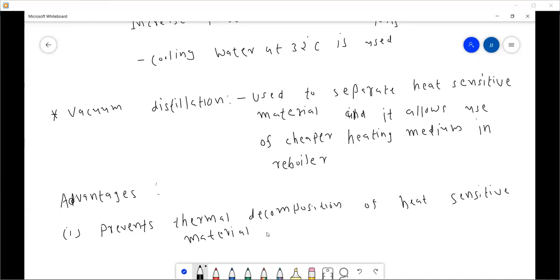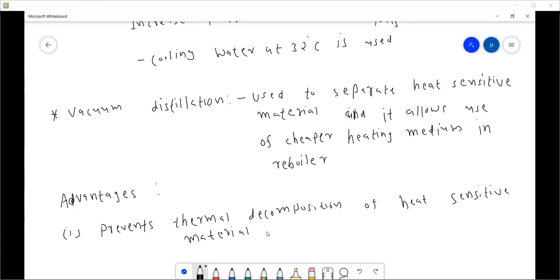Any substance which loses its chemical properties at any temperature, including at its normal boiling temperature, is called a heat sensitive material.